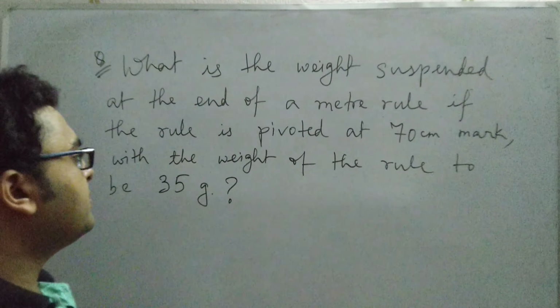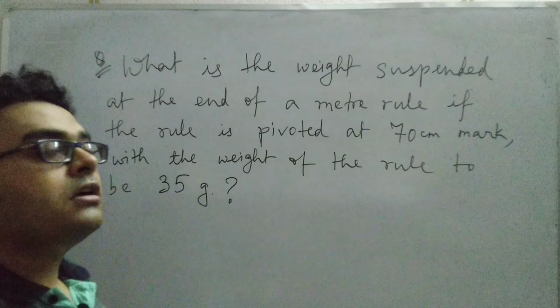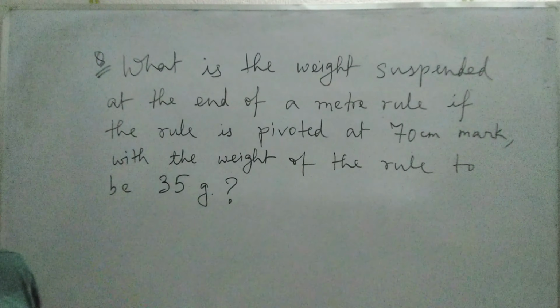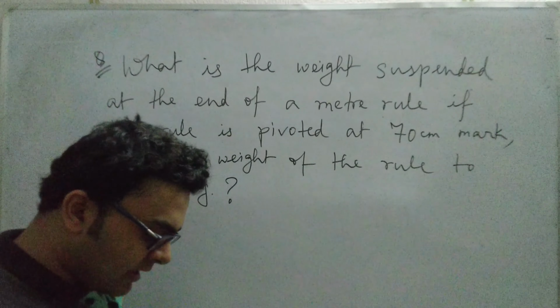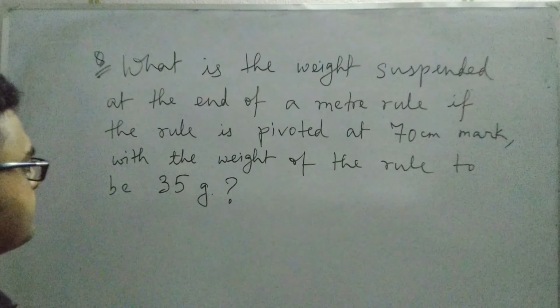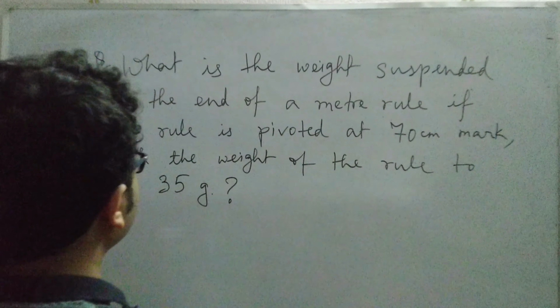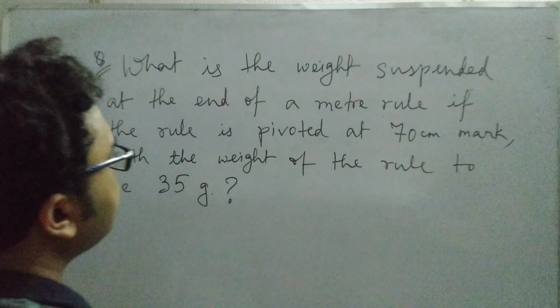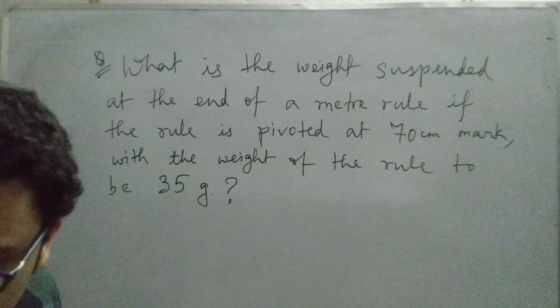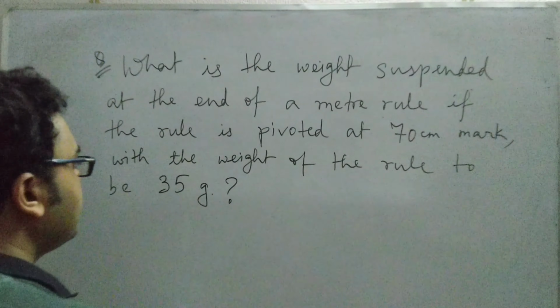Now if you have noted the problem, then I will rub it off and represent the problem diagrammatically. It will be better to understand the problem diagrammatically. So what is the problem saying? The weight of the rule is 35 gram and it is pivoted at the 70 centimeter mark. I think I can draw the diagram here itself.